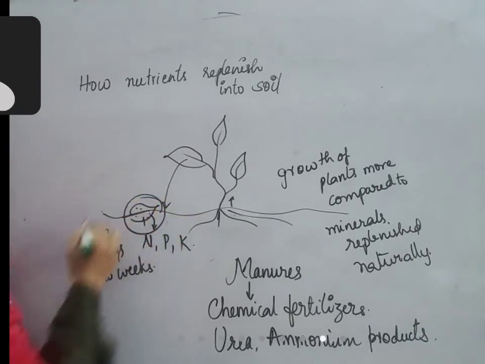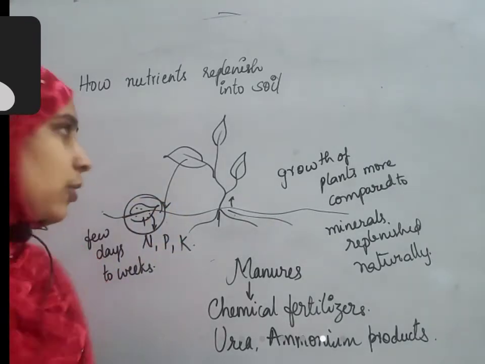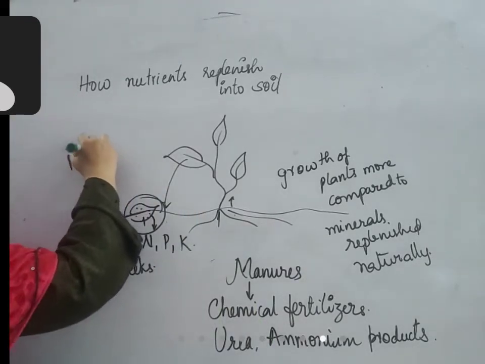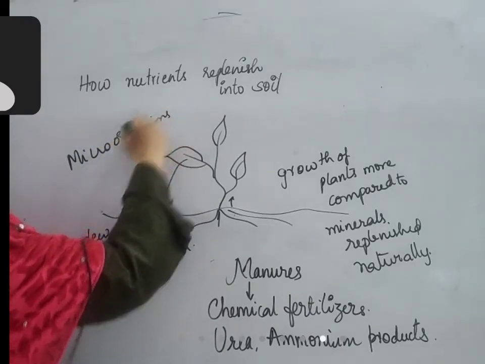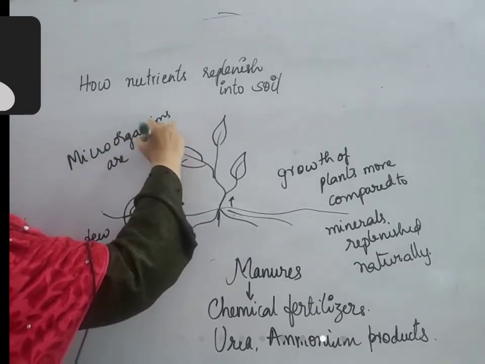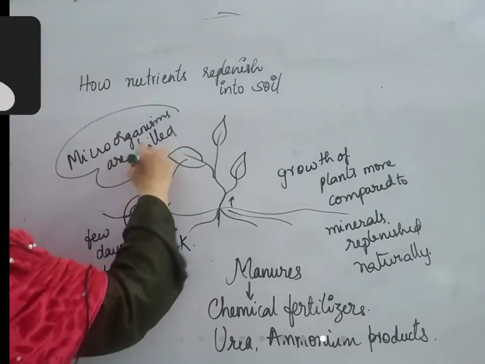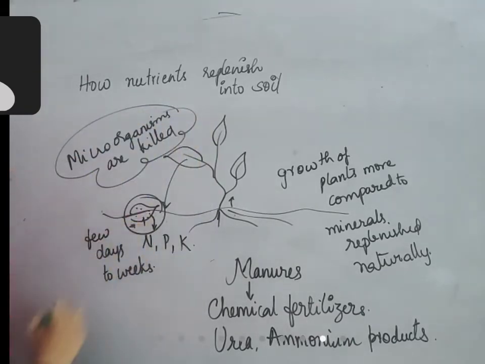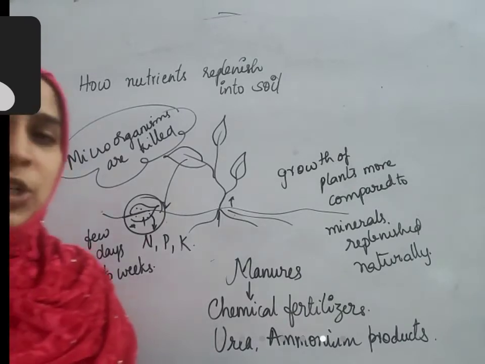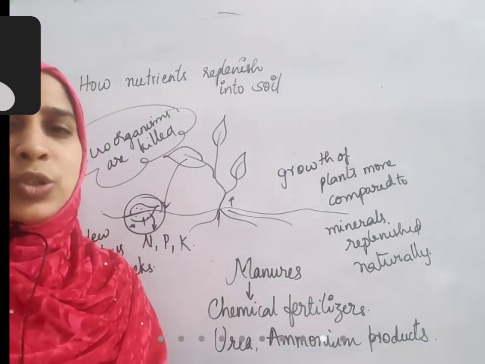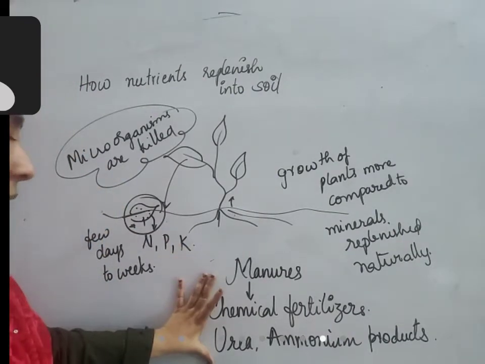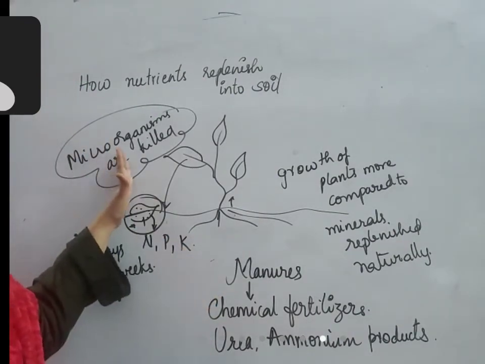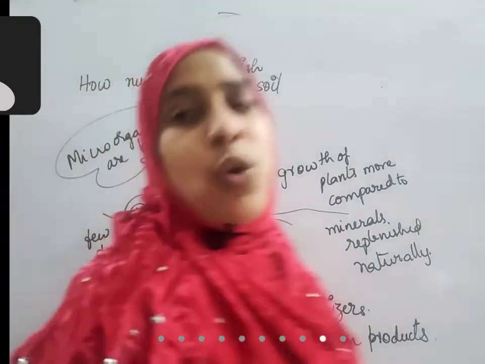Microorganisms that are digesting leaves are killed. These microorganisms are very important for degrading the substances and adding nutrients to the soil. But when we are not allowing that to happen, we are adding more chemical fertilizers, these microorganisms will die. As a result, what will happen?